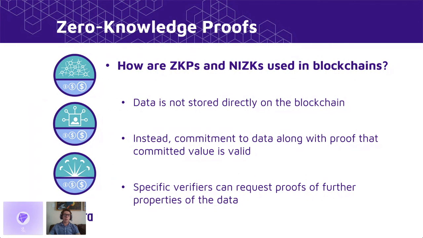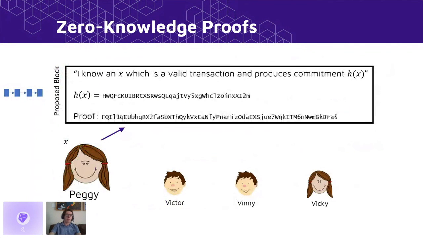So back to our previous example, I would post a hash of my transaction, and I would also post a proof that says I know some transaction, which is valid, and when I plug it into my commitment protocol H, I get this exact commitment.